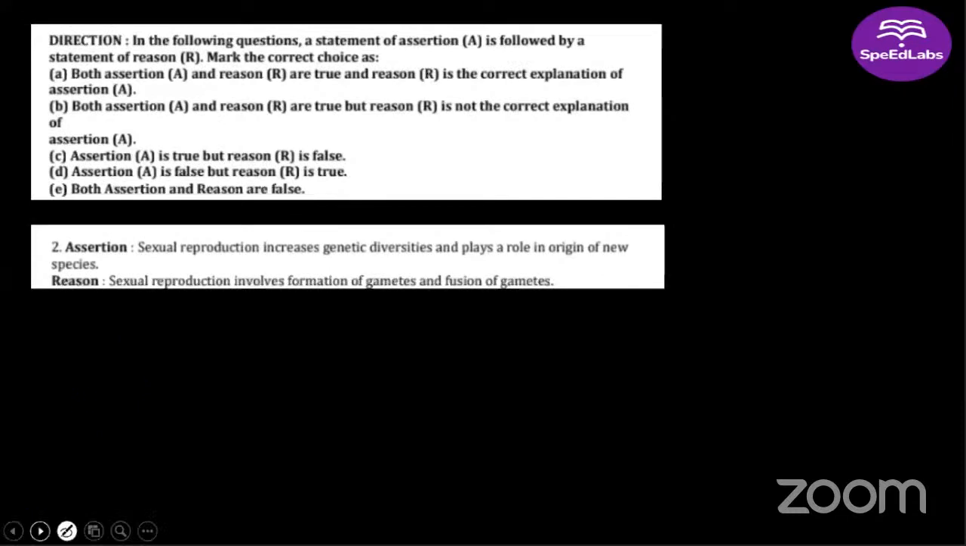Next question. Another assertion reason. All right, the question is missing here. Just a minute. All right, yeah. Next question.